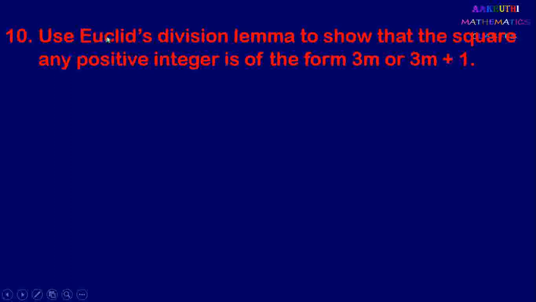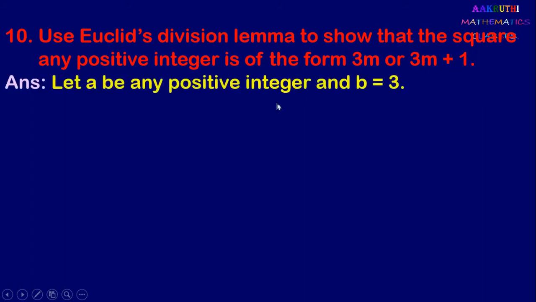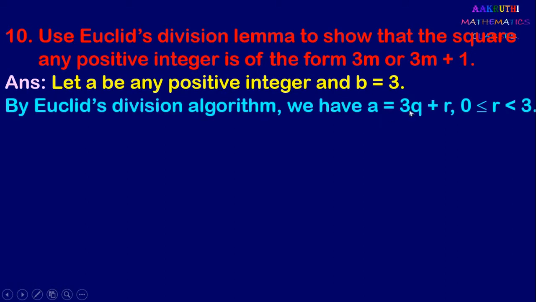So next question: use Euclid's division lemma to show that the square of any positive integer is of the form 3m or 3m plus 1. Here we have to prove the square of any number is of the form 3m or 3m plus 1. Now first we take A as any integer and B equal to 3 and we can write A equal to 3q plus r. So here the divisor is 3, so therefore we can write A equal to 3q plus r and here the remainder should be greater than or equal to 0 and less than 3. So when r equal to 0, we get A equal to 3q.